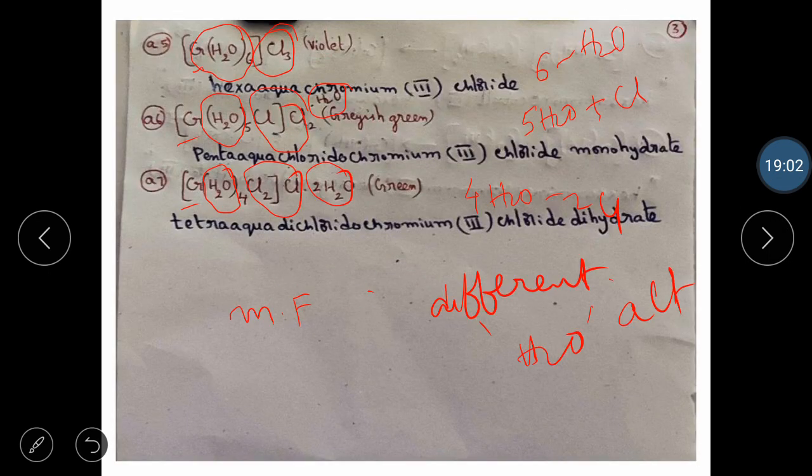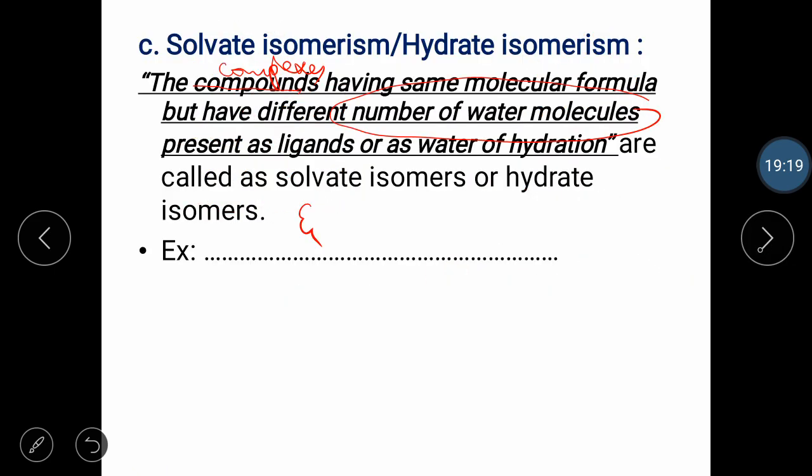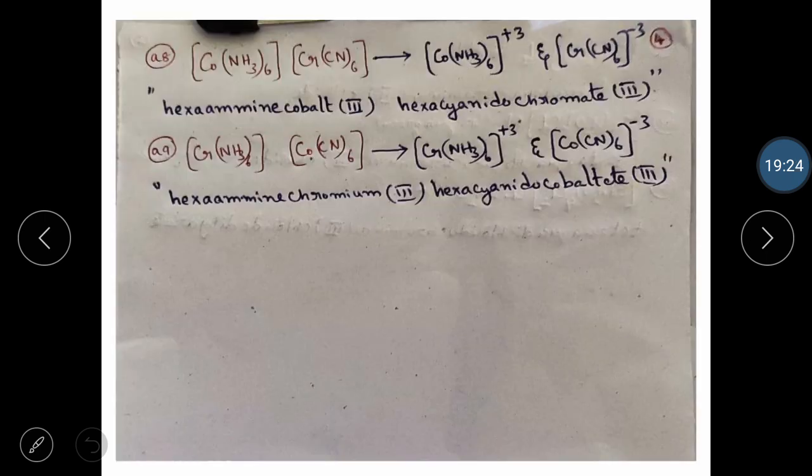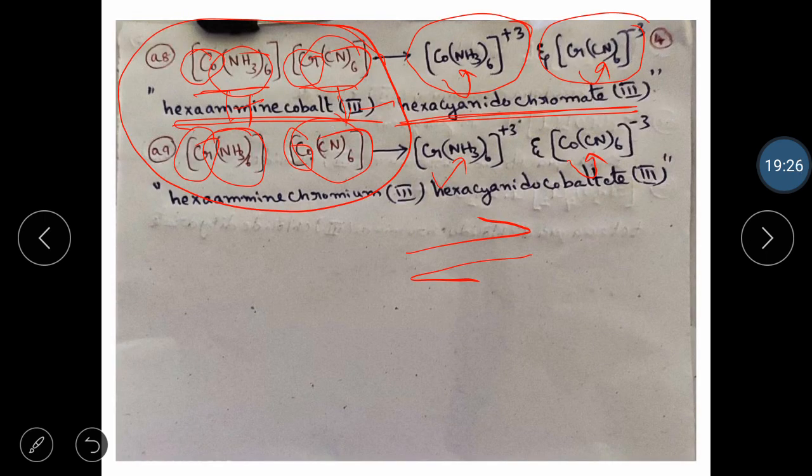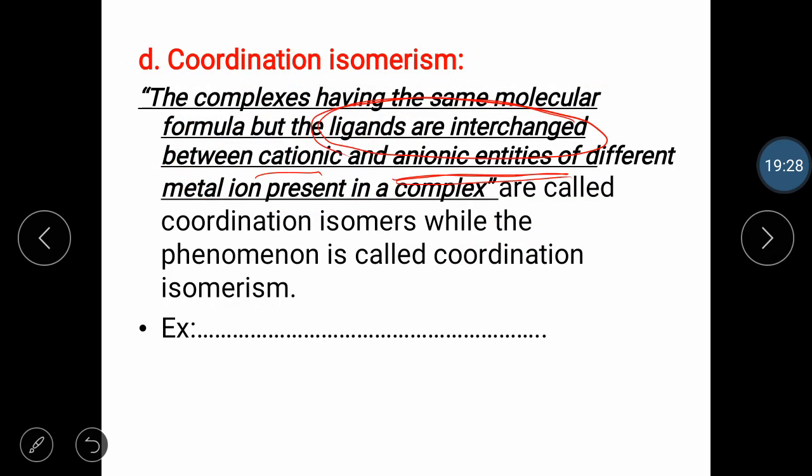Next one, solvate isomerism. Compounds having the same molecular formula but different water molecules which act as ligands. We call them hydrate isomers or solvate isomers. Example, you should write any 2 together, A5A6 or A6A7 or A5A7. And the last one is what? Coordination isomerism. Compounds having the same molecular formula but ligands interchanged between different metals are called coordination isomers. Example, you should write the given example, only two are there. You must write two examples together. Okay, yeah, thank you.